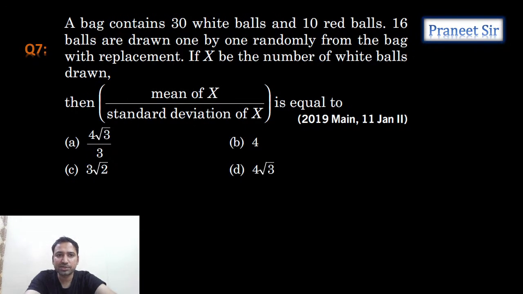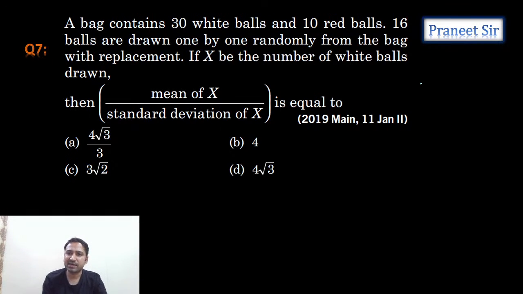So guys, let's do this question. A bag contains 30 white balls and 10 red balls. 16 balls are drawn one by one randomly from the bag with replacement. If x is the number of white balls drawn, find the mean of x and the standard deviation of x.